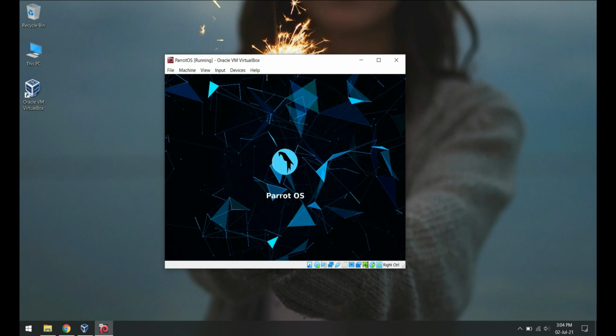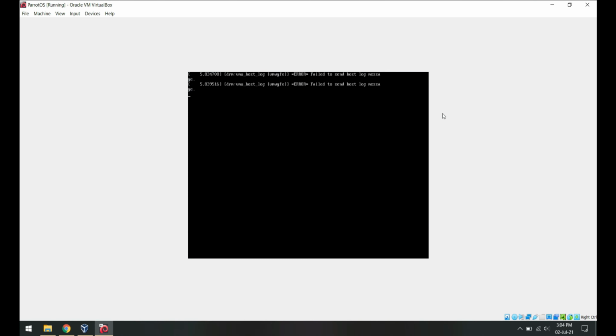This will take some time. Right now it won't fit your screen resolution. This will be fixed by itself soon.